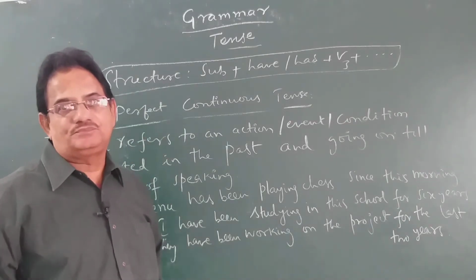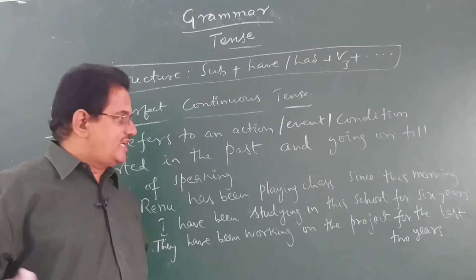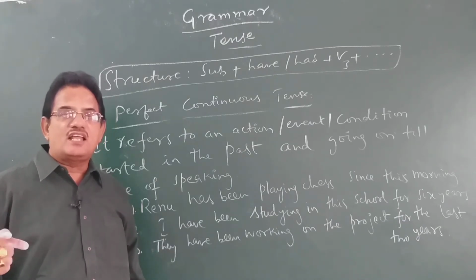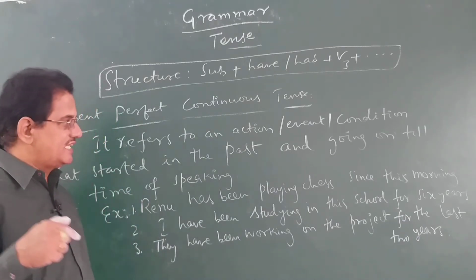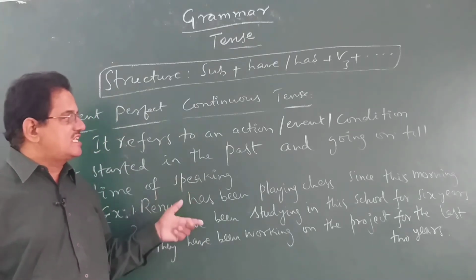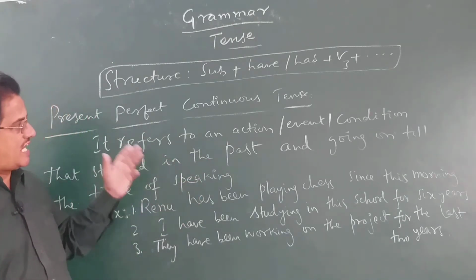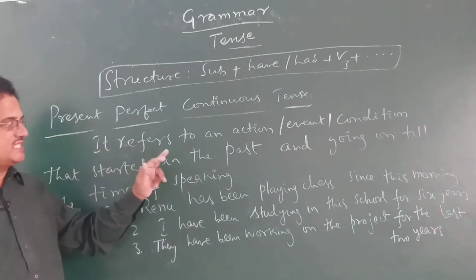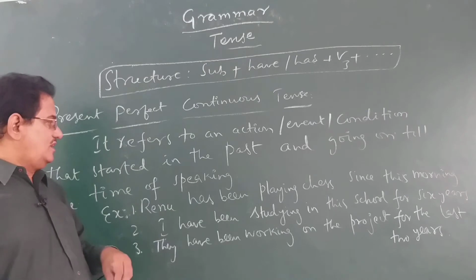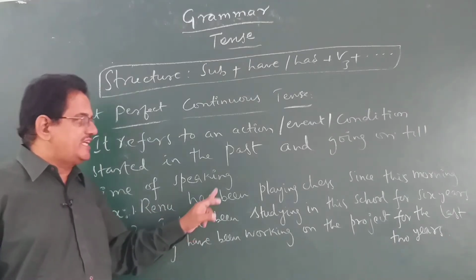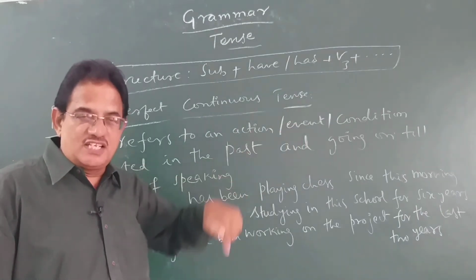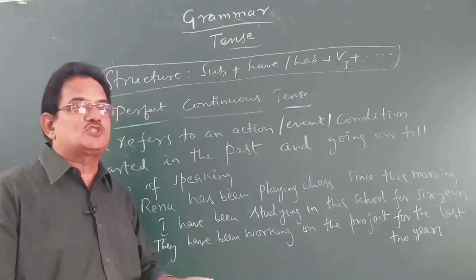I repeat, children, the action that started in the past but still going on, means going on at the time of speaking, till the time of speaking. Those actions are conveyed through present perfect continuous tense. Whether it's an action or event or condition that started in the past and going on till the time of speaking, means till now. For example, Renu has been playing chess since this morning. Means she started playing chess in the morning. She is still continuing to do it even now also. At this moment also she is playing.